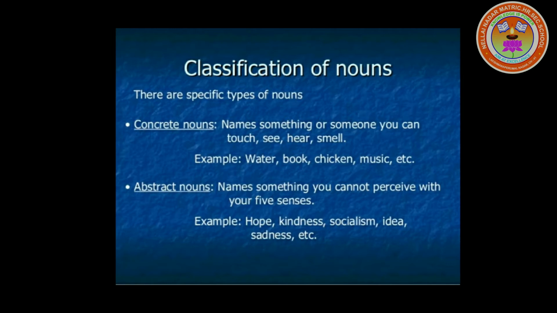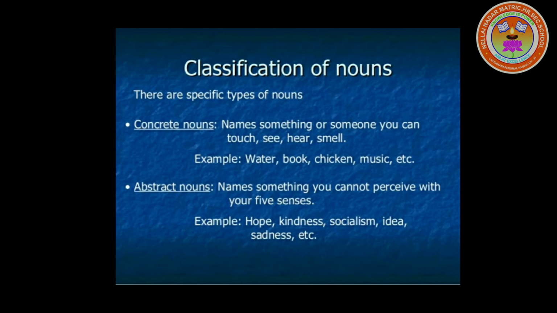Next comes the abstract noun. It names something you cannot perceive with your five senses. That is, you can't touch, smell or see it. For example: hope, kindness, socialism, idea, sadness, etc. All these you cannot touch, see or hear, you can only feel them.